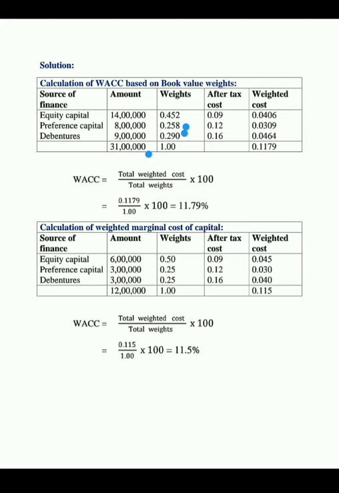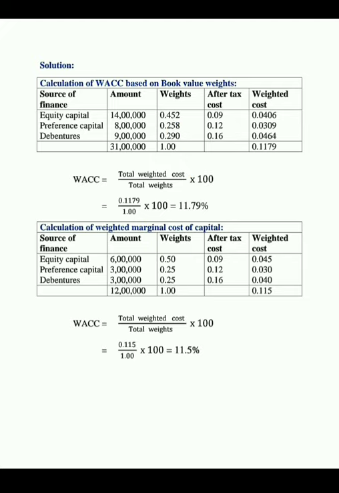0.290. See here the total weights together is 1 and the after tax cost is given in the problem: 9% for equity capital, that is 0.09, 12% for preference capital, that is 0.12, and 16% for debentures, that is 0.16. Now what is the weighted cost should be calculated? Here the weighted cost should be calculated by multiplying weights with after tax cost.